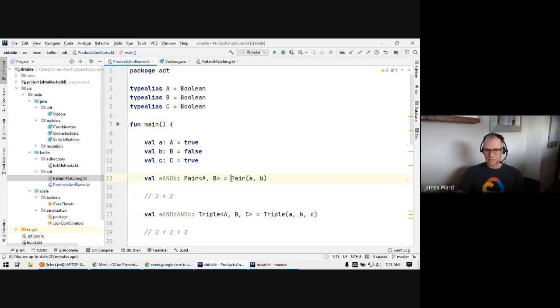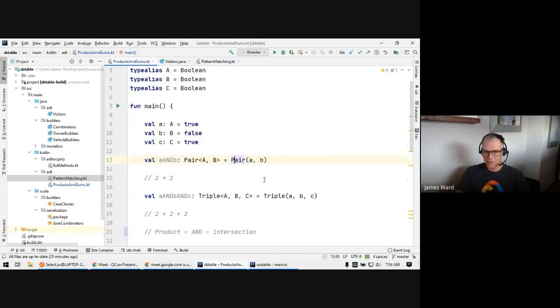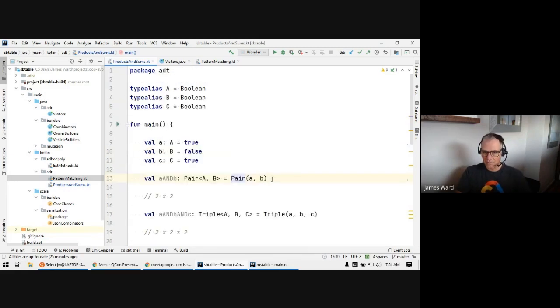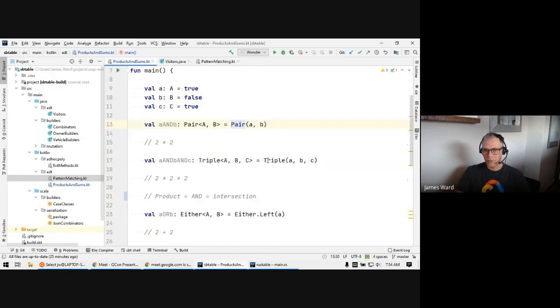For example, let's say we want to combine two values into a pair. Well, we can create a pair object to do that, or our language may have something like this built in. If we want to combine 3 different values together, we can combine them into a triple. Many languages have support for doing these without having to give them names, and these are called tuples. So this is just combining a bunch of values together.